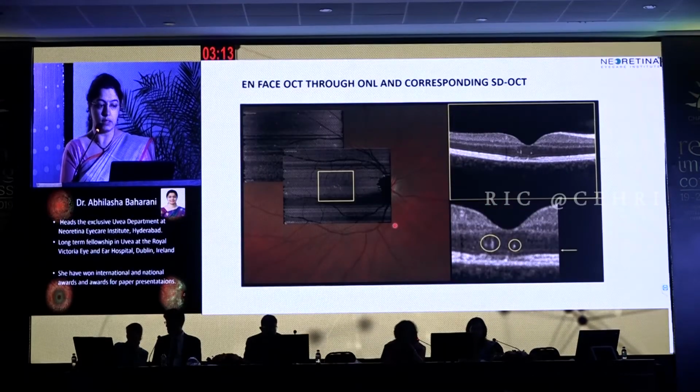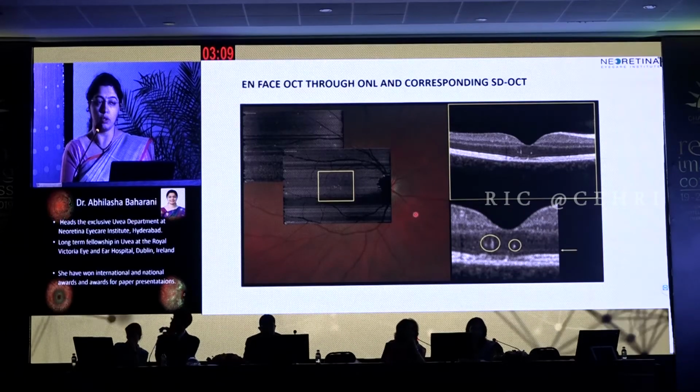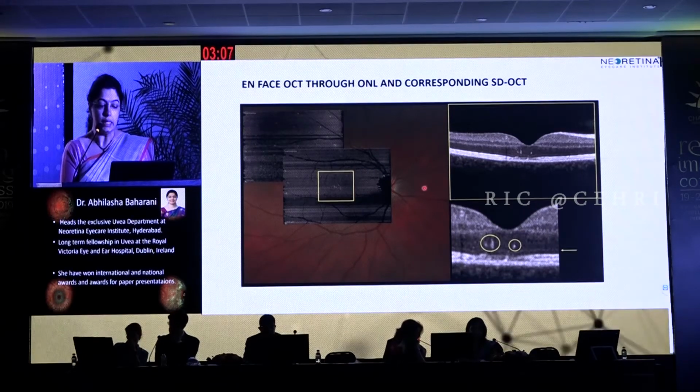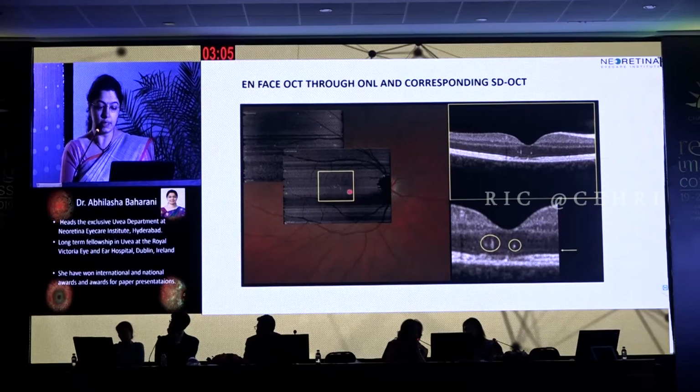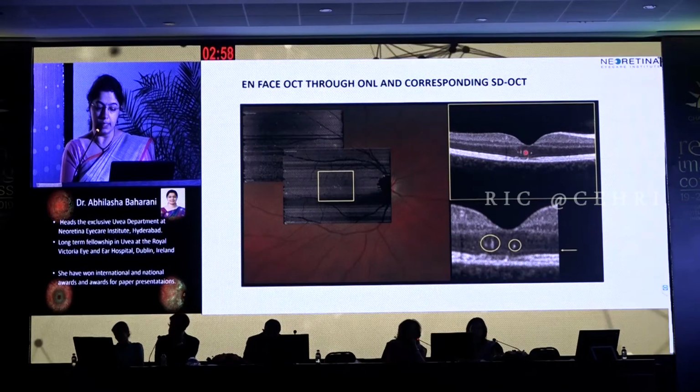This is the en-face OCT picture through the outer nuclear layer and the corresponding spectral domain OCT. The hyperreflective dots are seen as oval hyperreflective spots in the outer nuclear layer, and the external limiting membrane under these dots is intact.